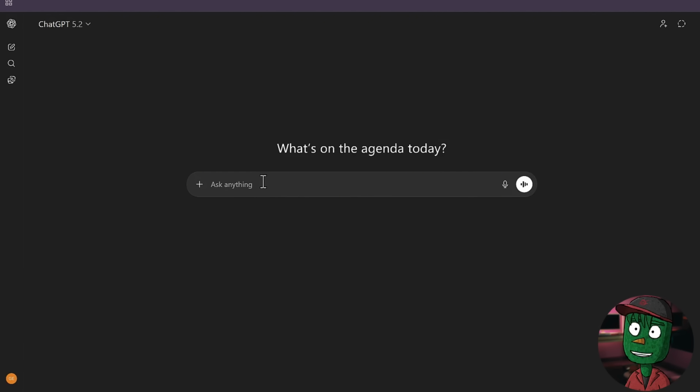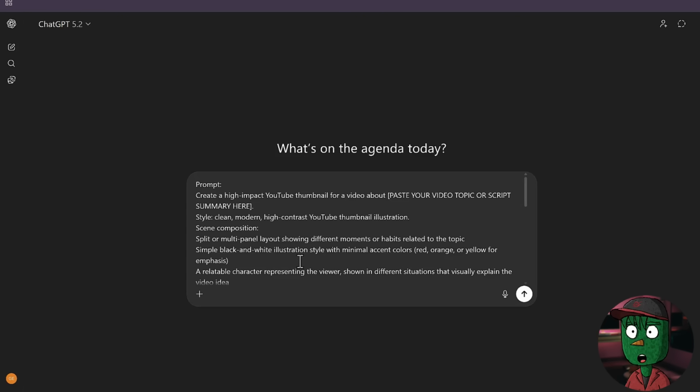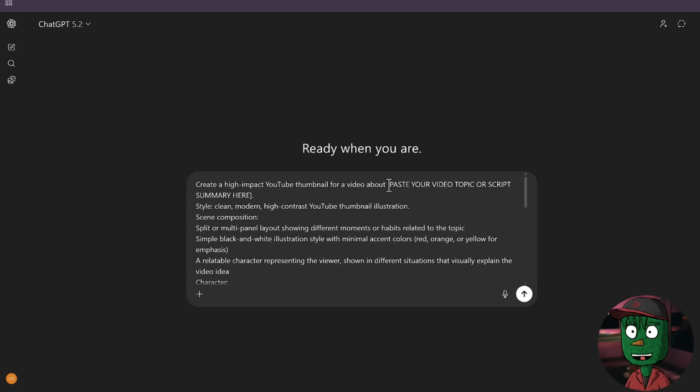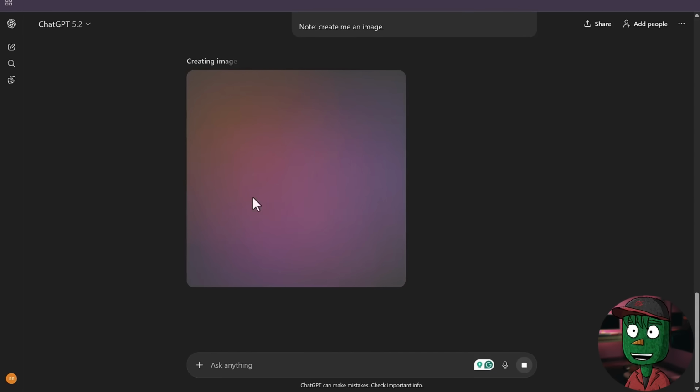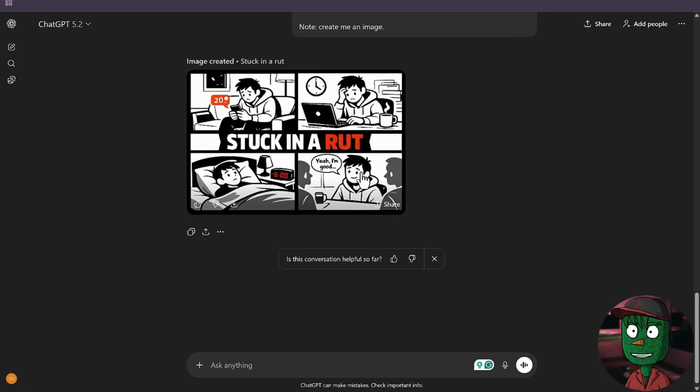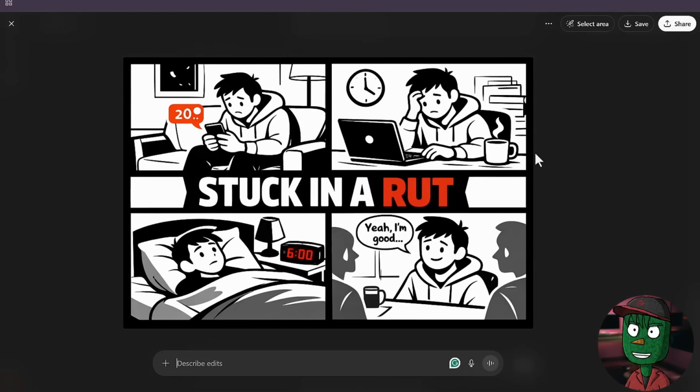So let's say we're going to be using ChatGPT. Paste your prompt here. Before you click on generate, there are a few things you need to change. First of all, go back to where you saved your script, copy the script, and then come back to the prompt here where you see paste your video topic or script summary here. What you just need to do is select the whole of that and then paste your script there. Then click on generate. Immediately, ChatGPT is going to start generating you a very high CTR thumbnail. You can also choose to design your thumbnail in Canva if you want, but take a look at this thumbnail. Is it not looking similar to the one Time for Growth is using?